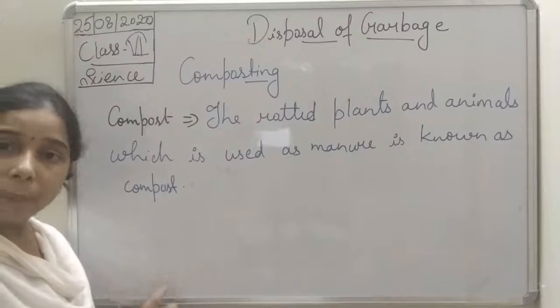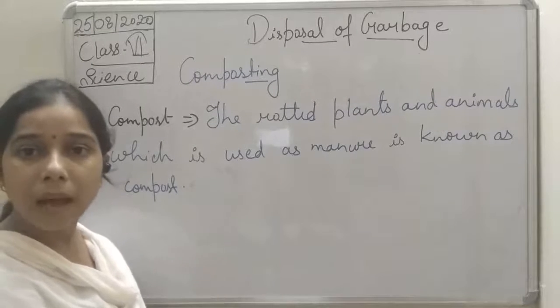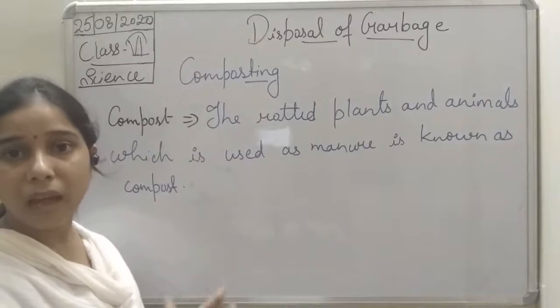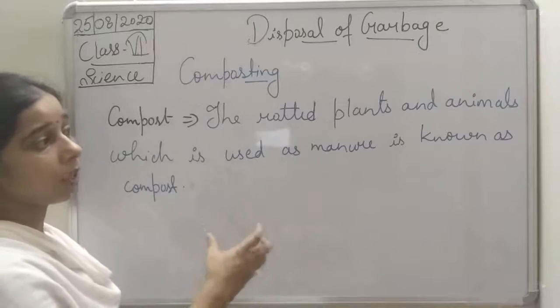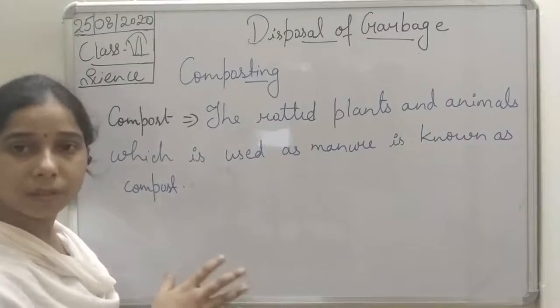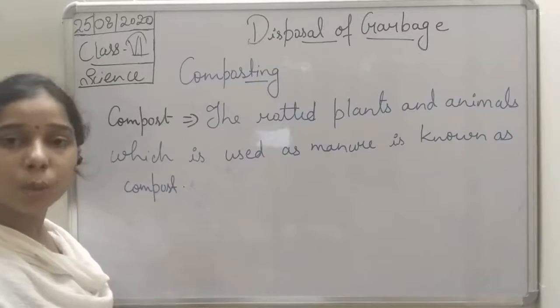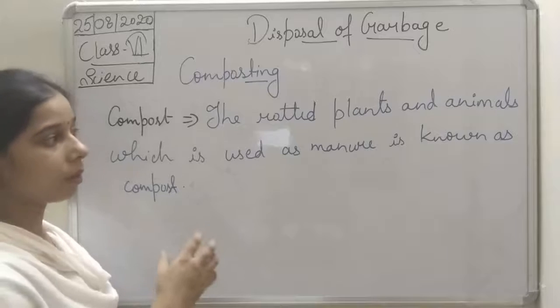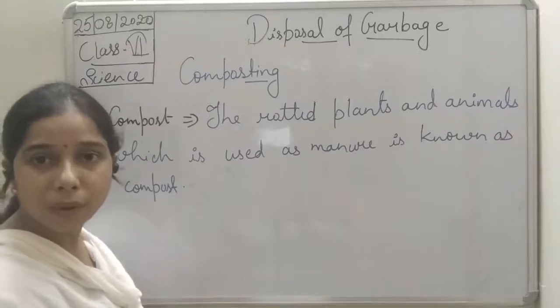So what happens in composting, students? In the process of composting, the plant waste and animal waste are kept for a long time in a pit dug inside the soil, and they are made to rot there. They are placed for some time, so they will get attacked by microorganisms.